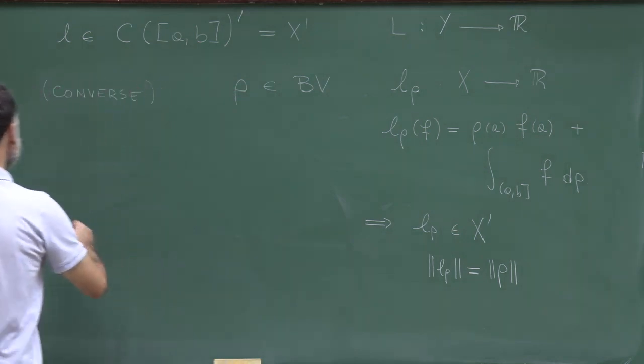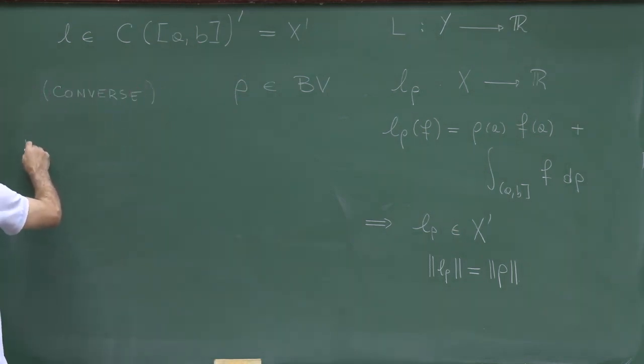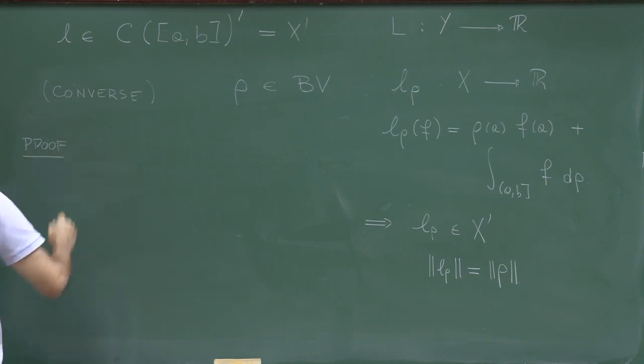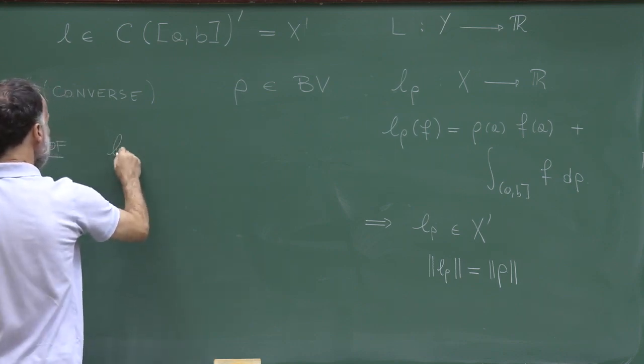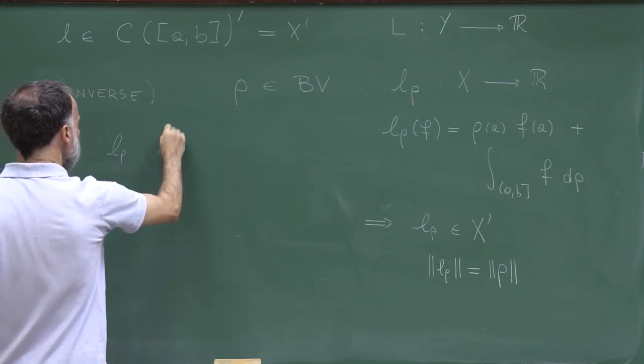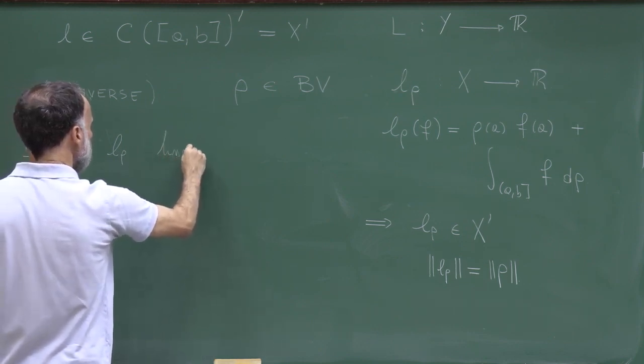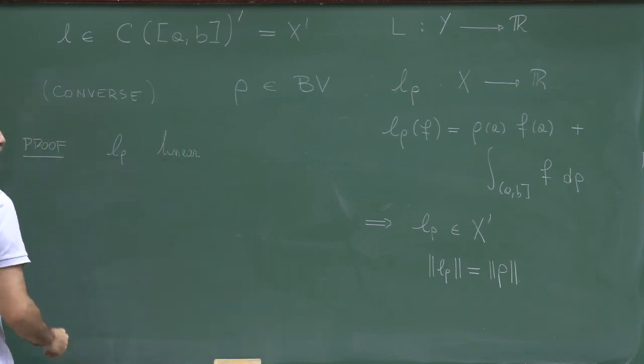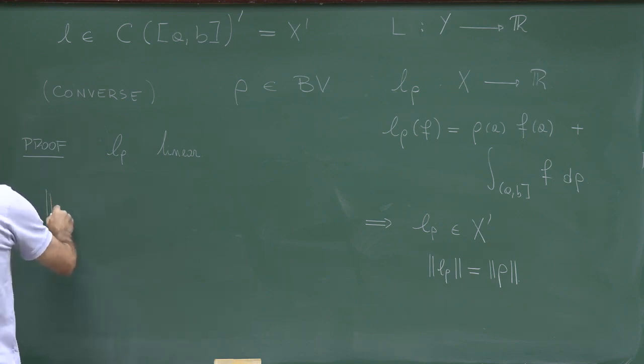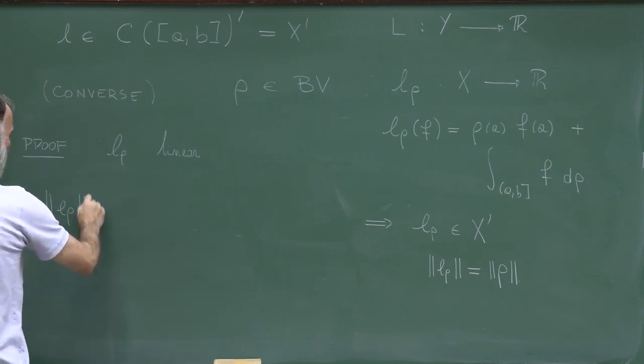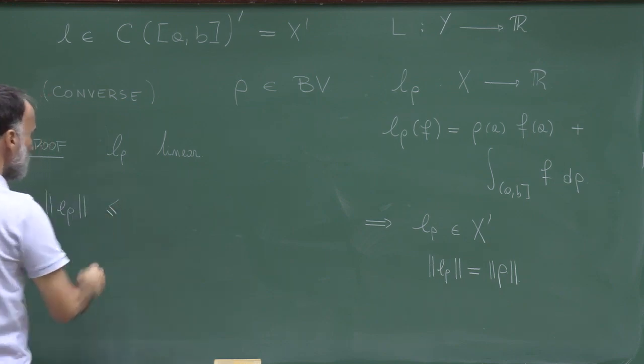Well, so let's prove that. It's clear that L rho is linear, and it's also bounded by the computation I did in the previous take.